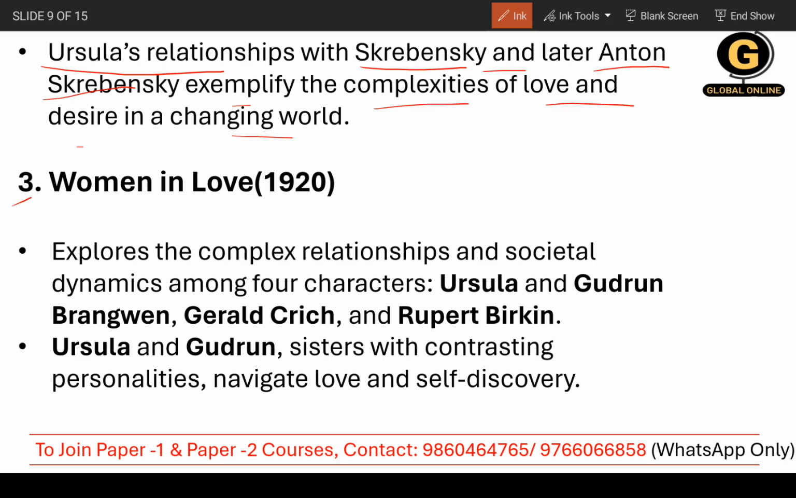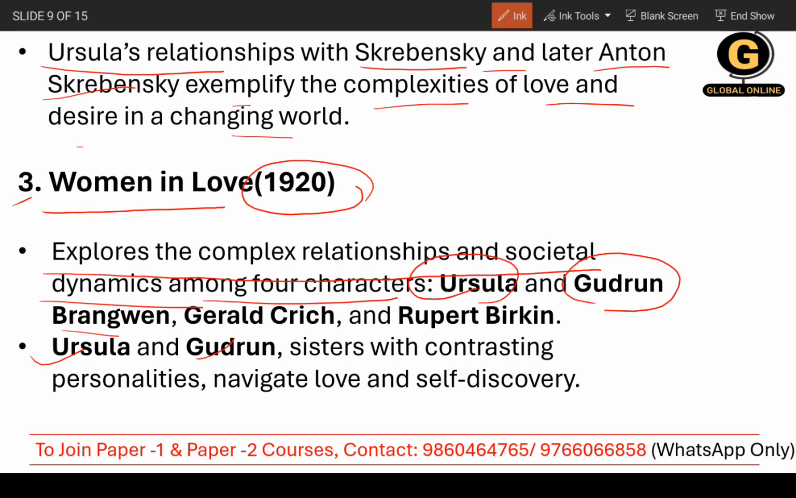Now, the third work is Women in Love, which was published in 1920. See, it's a sequel, so of course it talks about Ursula, and there are other characters as well, but the main focus will be on two sisters, Ursula and Gudrun. Now, it explores the complex relationships and societal dynamics among four characters. First is Ursula, second Gudrun Brangwen, then third Gerald Crich and Rupert Birkin. And you must be wondering, who are they? Actually, the love interests of these two ladies.